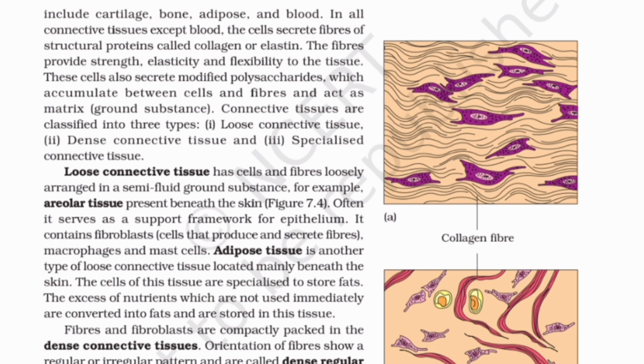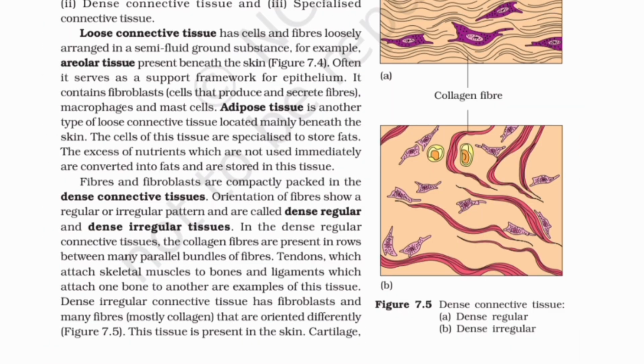Fibers and fibroblasts are compactly packed in the dense connective tissues. Orientation of fibers shows a regular or irregular pattern, and these are called dense regular and dense irregular tissues. In the dense regular connective tissues, the collagen fibers are present in rows between many parallel bundles of fibers. Tendons, which attach skeletal muscles to bones, and ligaments, which attach one bone to another, are examples of this tissue.